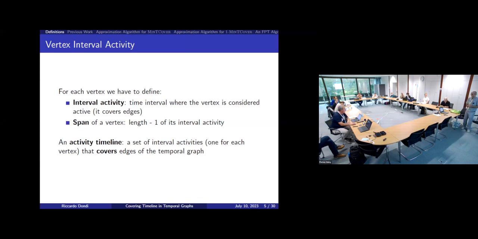That's what happens. The measure of an interval activity is basically the length minus 1 of the interval. So if I have a vertex which is active, for example, in exactly 1 timestamp, its span will be equal to 0. This is important, in particular for the FPT algorithm. And this is just for a single vertex. What we have to define is an activity timeline. We have to define for each vertex an interval activity such that what I obtain is a set of activity intervals that cover the edges of the temporal graph.